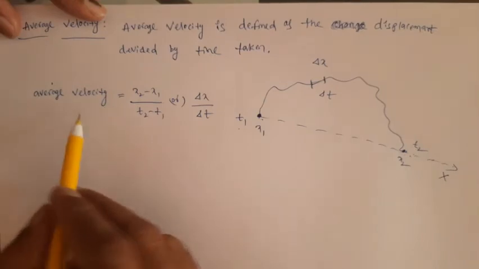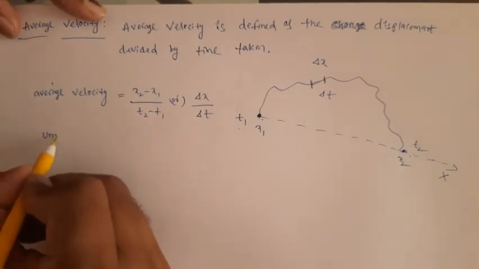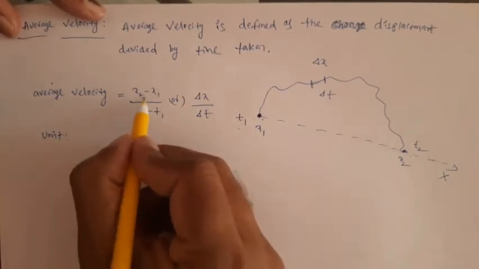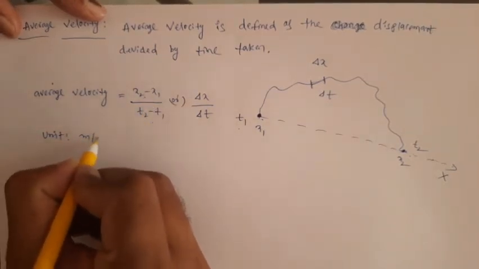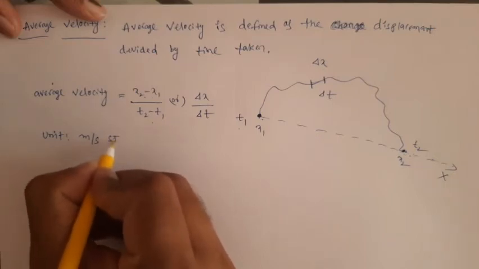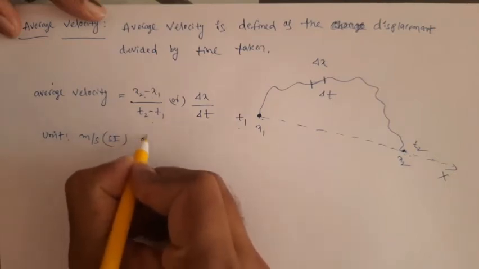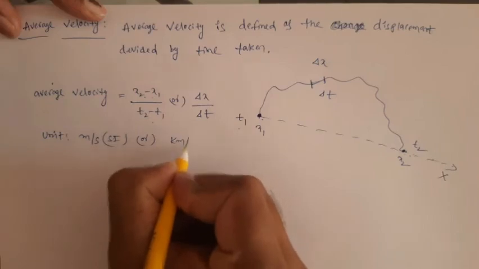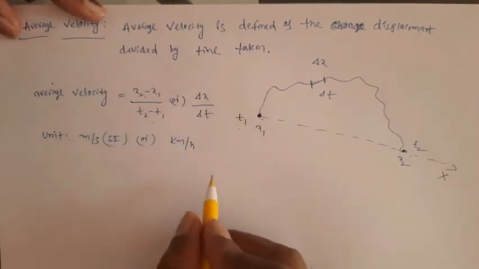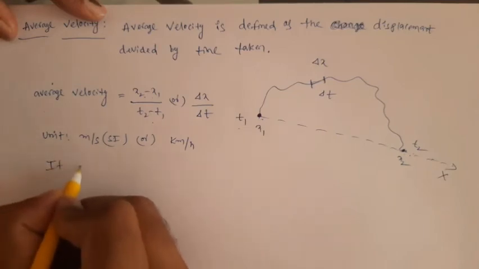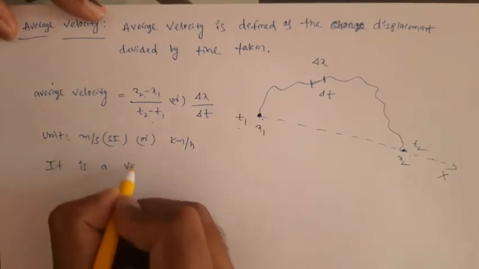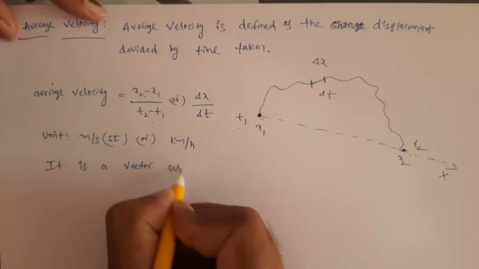And what is the unit of average velocity here? Displacement unit is meter, time taken is seconds. So meter per second. This is the SI unit we have. Of course, we also use non-SI units, that is kilometer per hour or miles per hour. And what about average velocity, is it a scalar quantity or a vector quantity? It is a vector quantity.